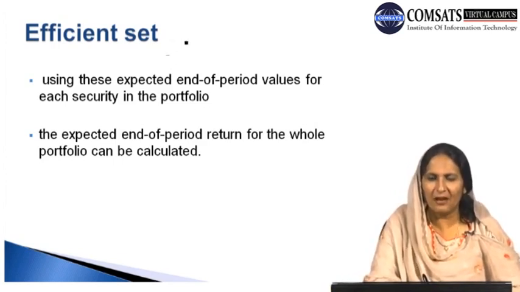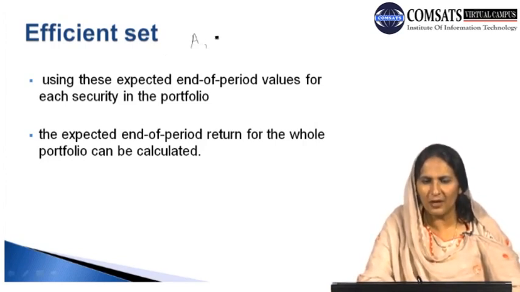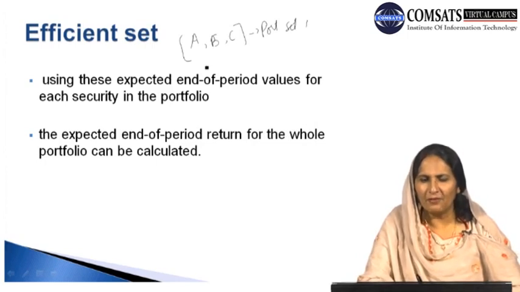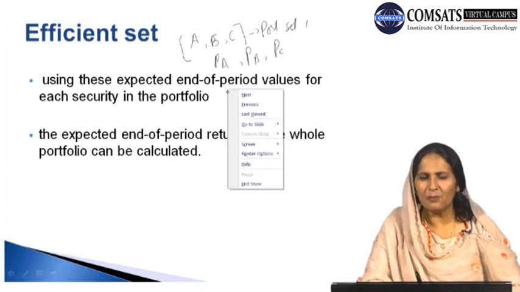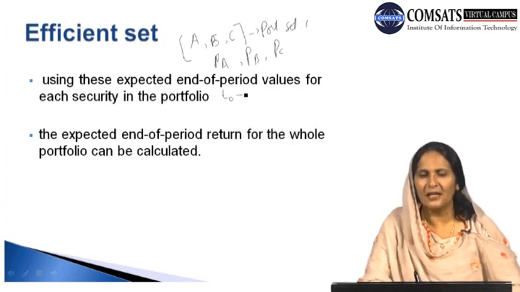According to Markowitz, let's say we have different instruments in our portfolio, known as A, B and C. This is our portfolio set, which can be indicated by portfolio set 1, and we have the price of asset A, the price of asset B, and the price of asset C, and all three are kept in the portfolio of the individual. The point at which the investment is undertaken is known as T naught, and at T naught the value of the portfolio is known as the initial value of the portfolio.